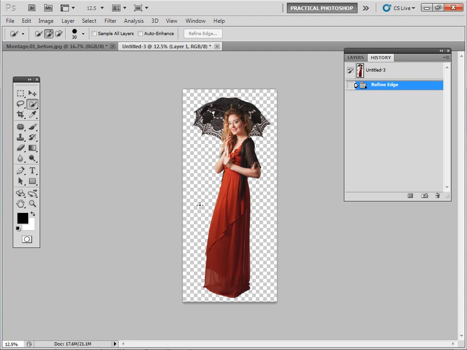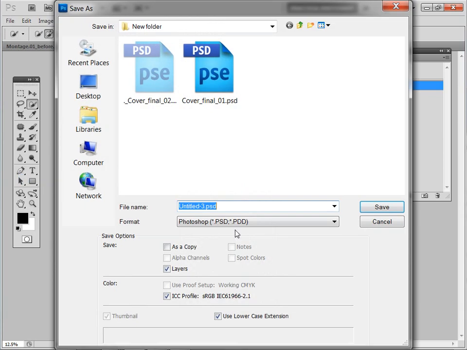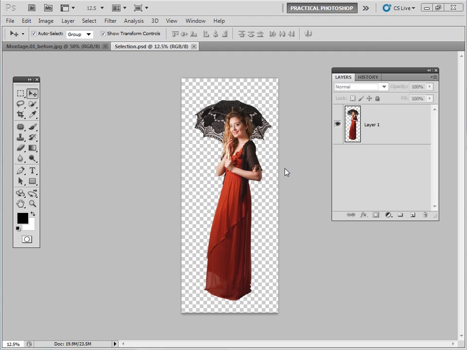And at this stage it's a great idea to save your extraction so that you can always come back to it for future projects. So let's put that there, save it back to our original new folder, and we can always use that should we want to use it again in a project in the future. So now we're ready to move our model into the background.